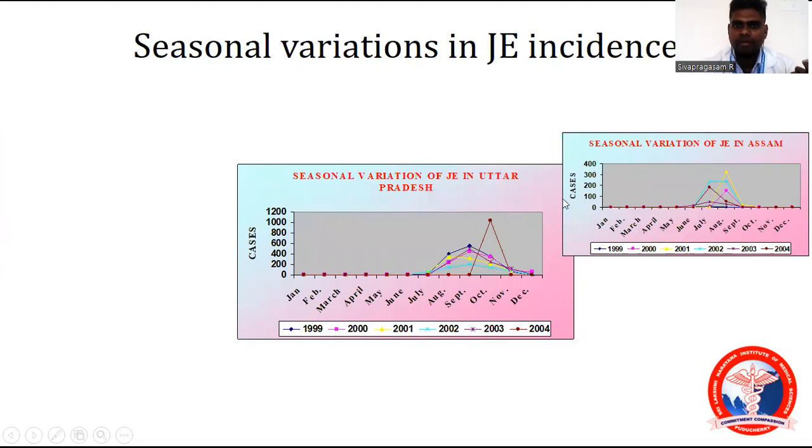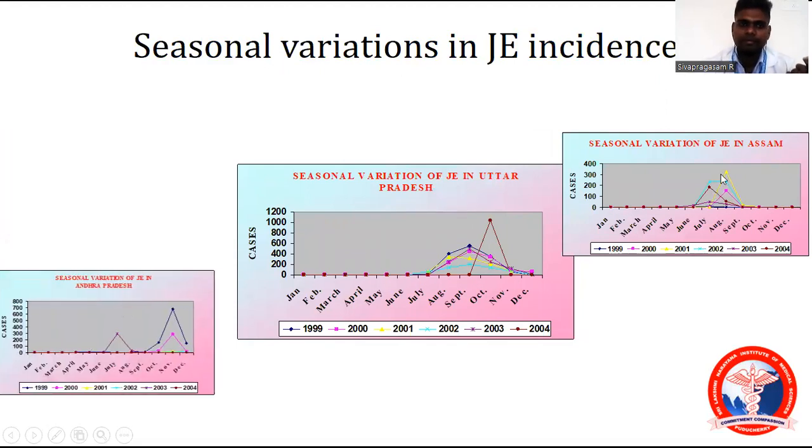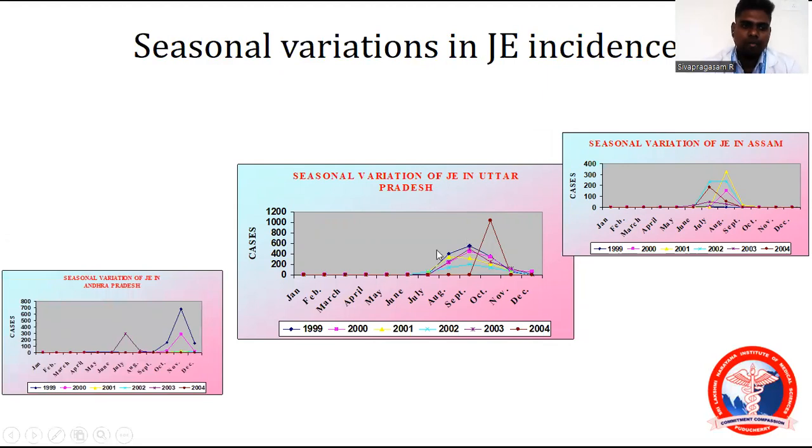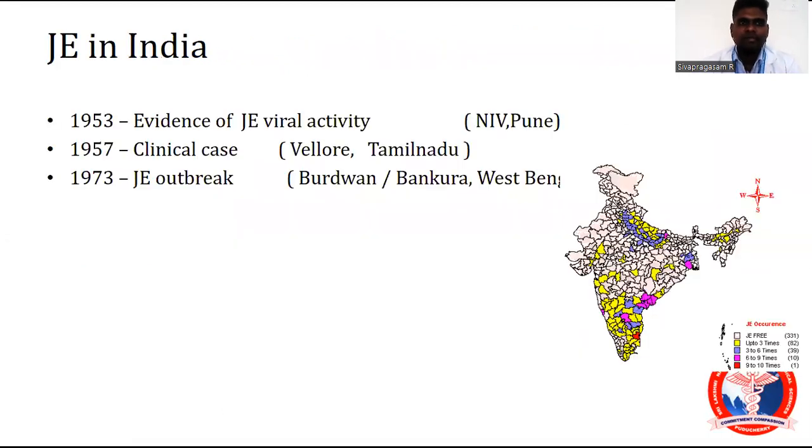Here also in Assam. This is in Uttar Pradesh, this is in Assam, and also in Andhra Pradesh. Remember, if it is a flat line, that means it's endemic. But if there are acute cases, it is of importance. It should be notified because every single case means 300 subclinical cases are there. So, Japanese encephalitis in India: evidence of JE viral activity was first discovered in NIV, the National Institute of Virology, and a clinical case in Vellore, Tamil Nadu, then a JE outbreak in West Bengal.